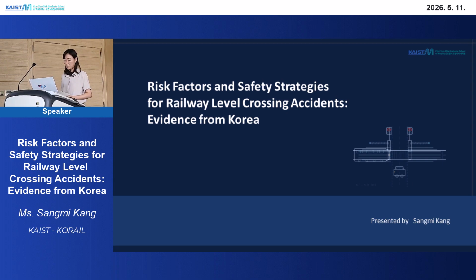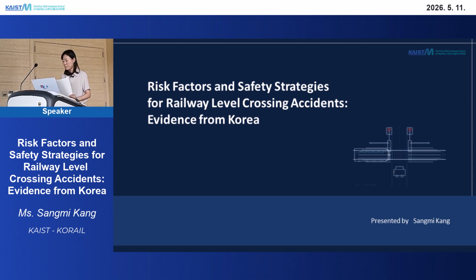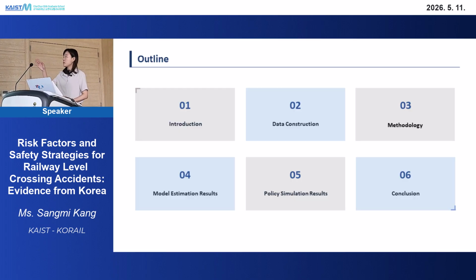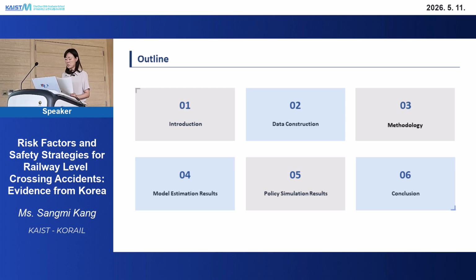My name is Sangmi Kang, and I will present my research on risk factors and safety strategies for railway level crossing accidents: evidence from Korea. I will briefly cover the introduction, data, and methodology, and key results including policy simulations and conclusions here.